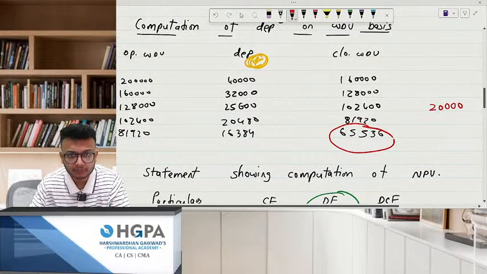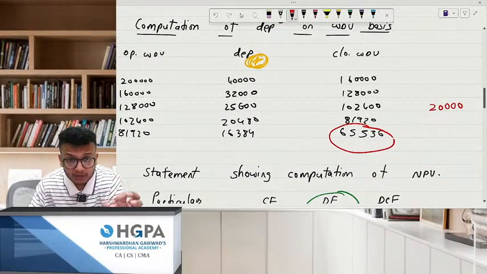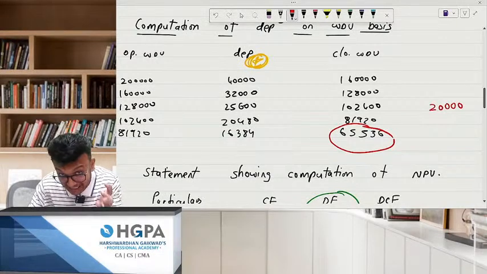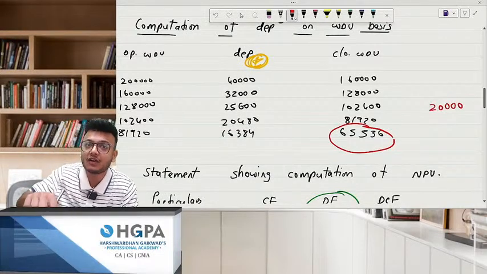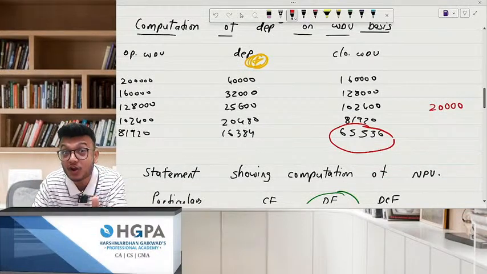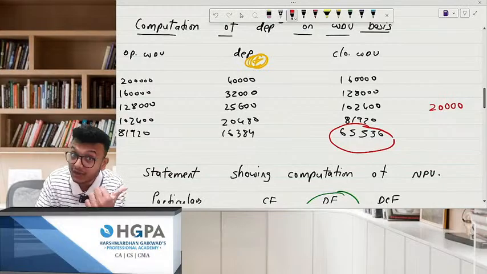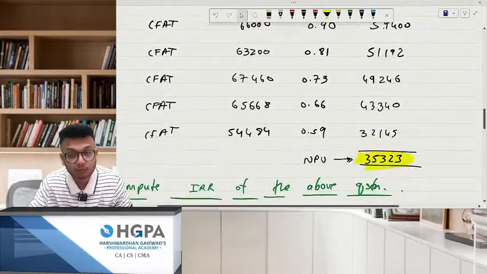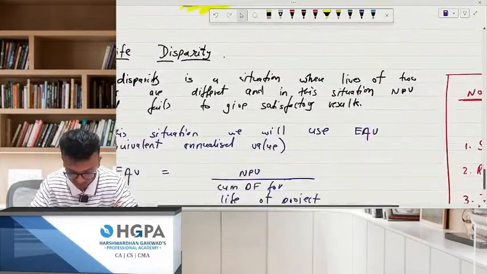Just an example. This means the WDV was 65,000 and you sold it for 20,000. Is there a loss? Yes, there is a loss. And on that loss, there will be tax savings. That tax savings will come as inflow in your NPV statement. That is what I'm trying to tell you. Okay, we'll do it in a question also.